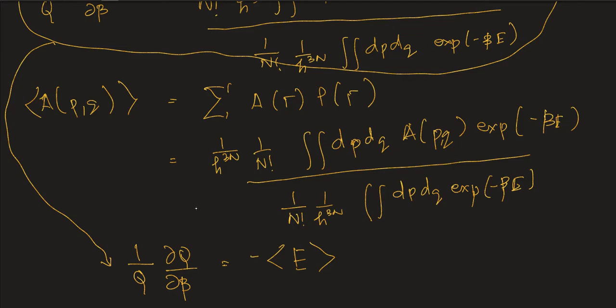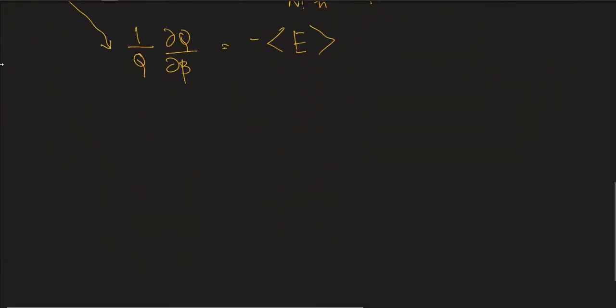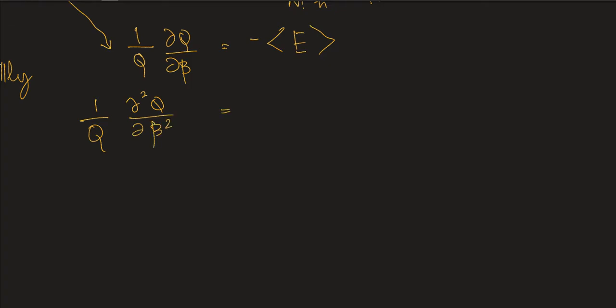Right. Similarly, if you calculate this particular form, dou square Q by dou beta square, you will see that this will be equivalent to the average of E square. So for any particular property, the variance, statistical property, the variance is given by this particular formula.